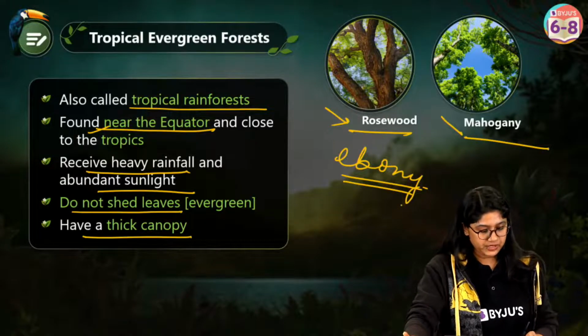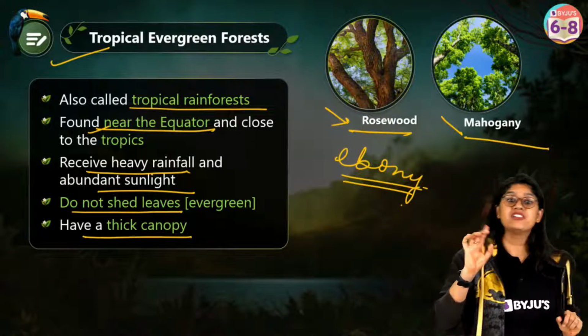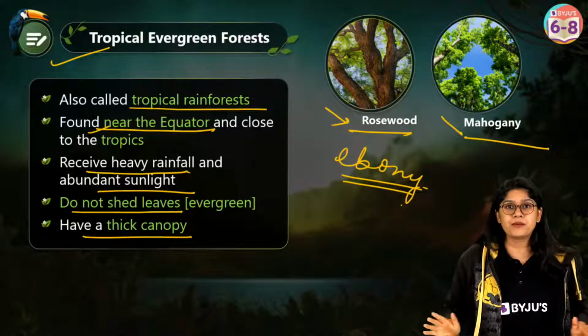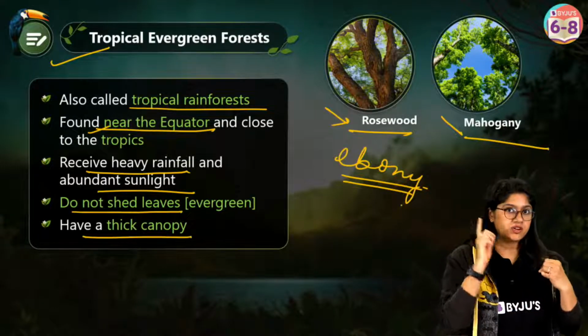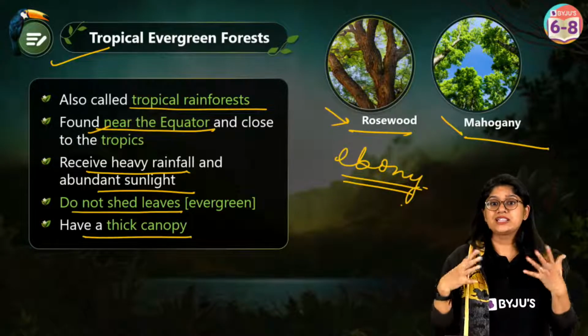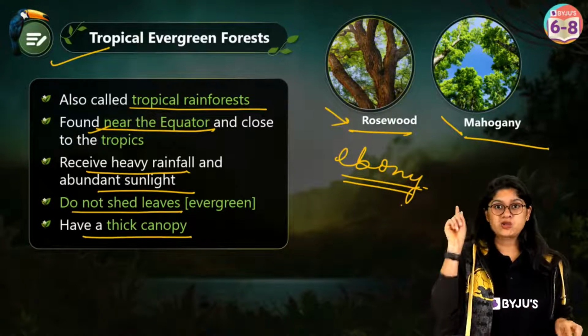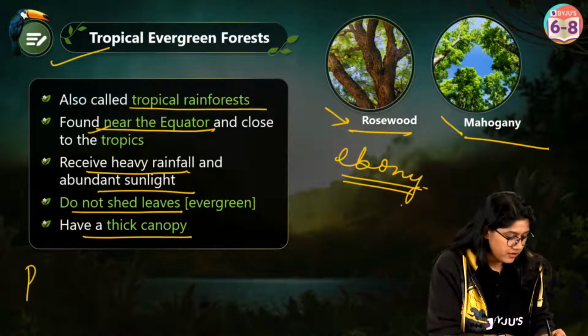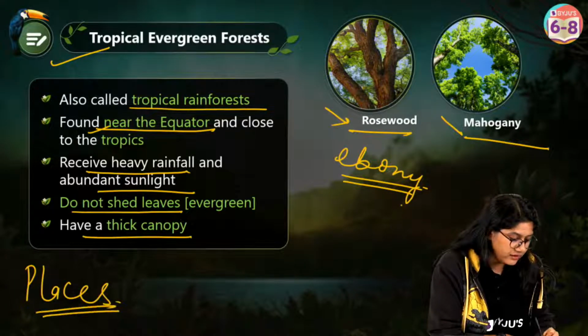Okay, so this is all about the tropical evergreen forest. One thing that you have to remember is that they are evergreen, they receive a good amount of rainfall, they have a good temperature, and of course, they have a very thick canopy. And just remember the places where they are found in our country.